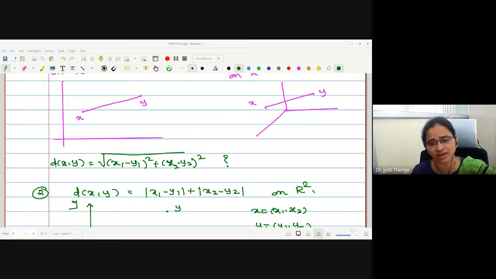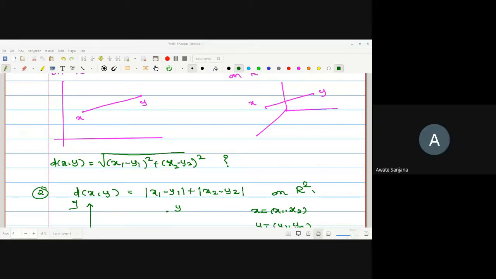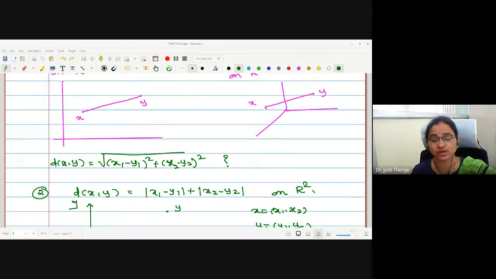Pythagoras. That is correct, but you have to show me how this comes. I have given you the coordinates, I have given you the location. You have to show me how it is under the root. Someone is answering, I think. Pythagoras theorem, ma'am. Yes, it is Pythagoras, but you have to explain how Pythagoras is used.